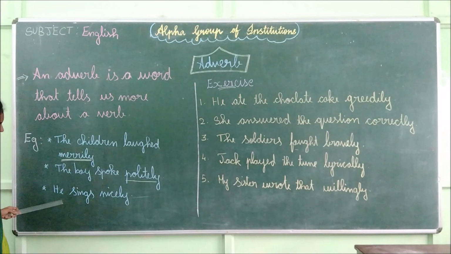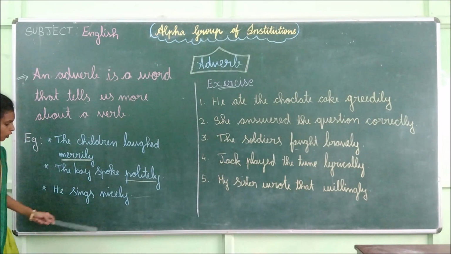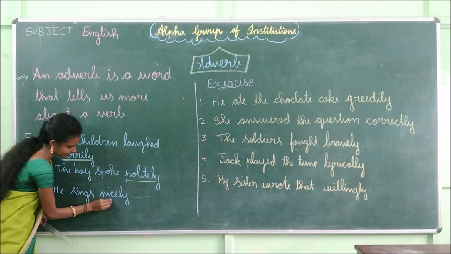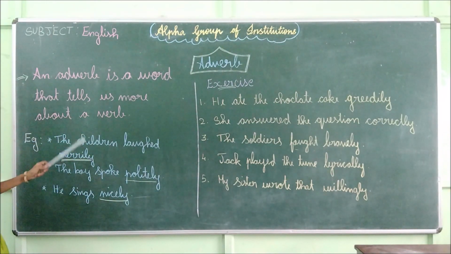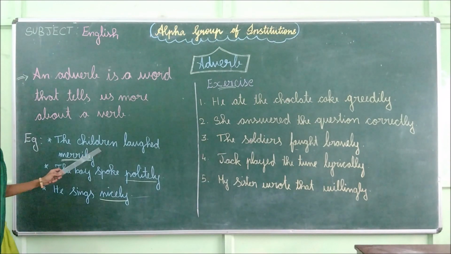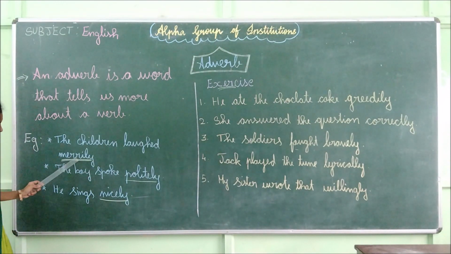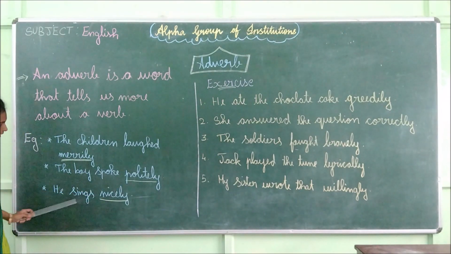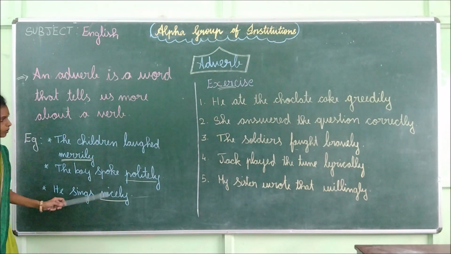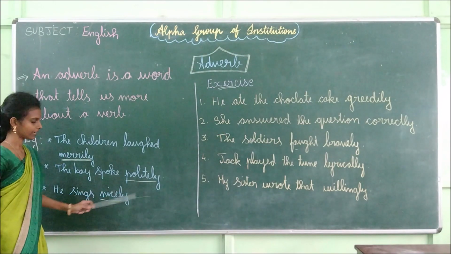See the last one. He sings nicely. How did he sing? Yes, nicely. Okay, here, nicely is the adverb. Okay, once again read the example, children. The children laughed merrily. The boy spoke politely. He sings nicely. Okay, most of the words end with ly.